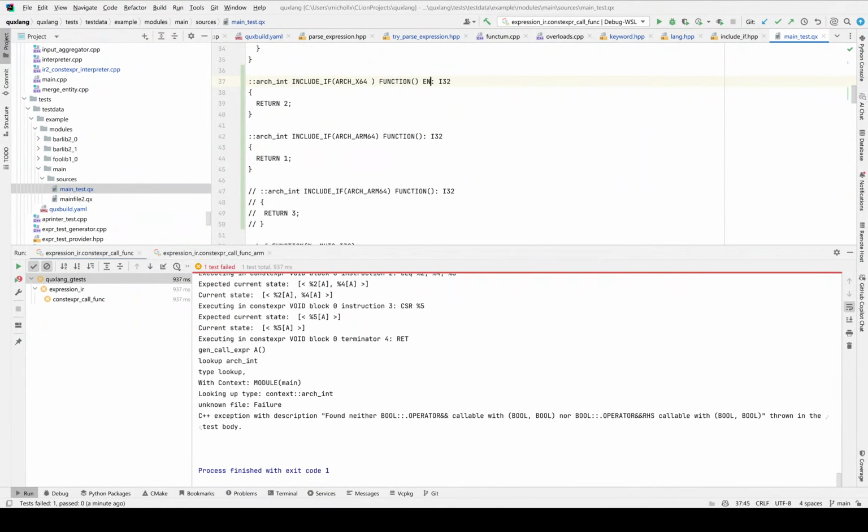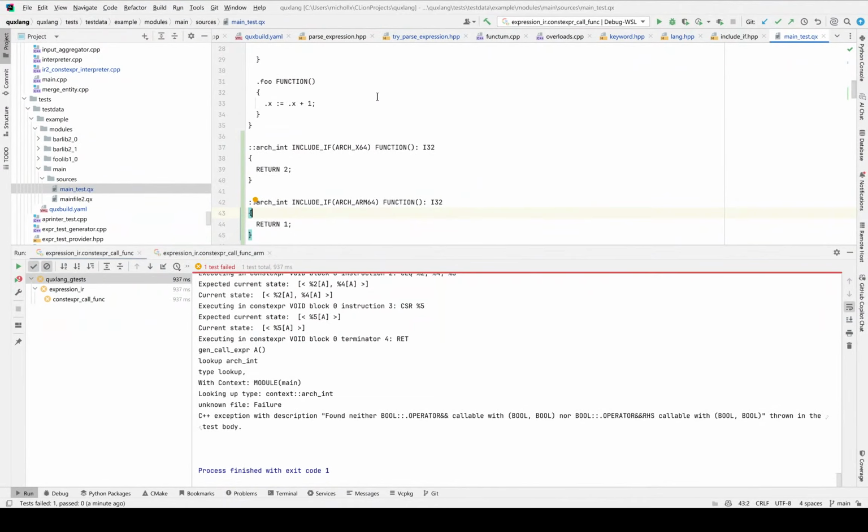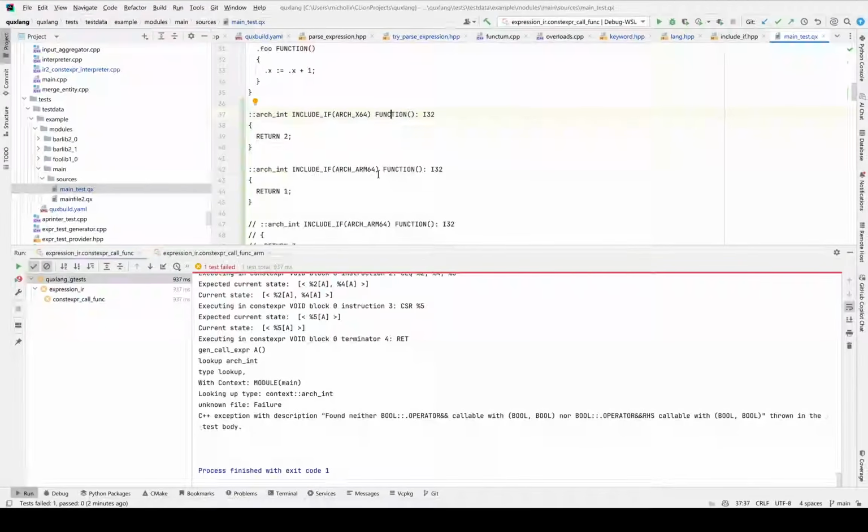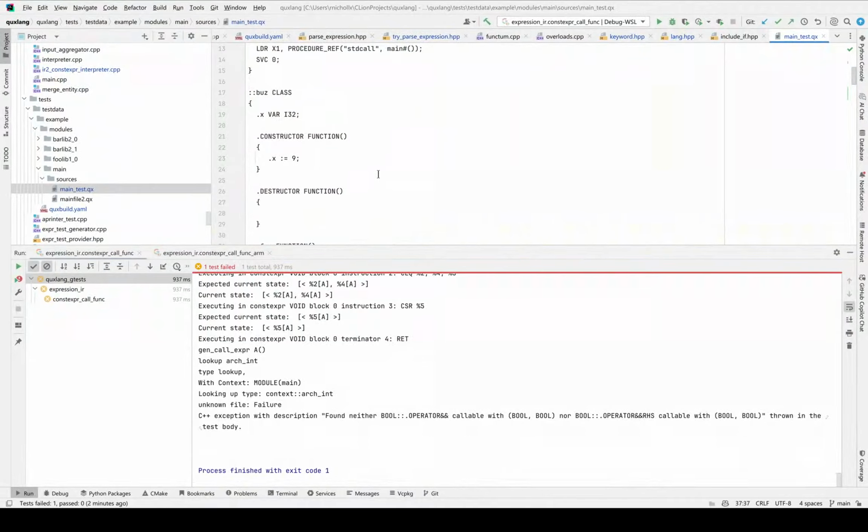This is obviously different from enable if, which happens during overload resolution. This happens before we even list the declarations. So there are some important distinctions between include if and enable if with regard to when it happens and therefore preventing some sorts of recursion that could potentially happen in other situations. But anyway, so include if is now functional, and we can use it to affect any declaration.